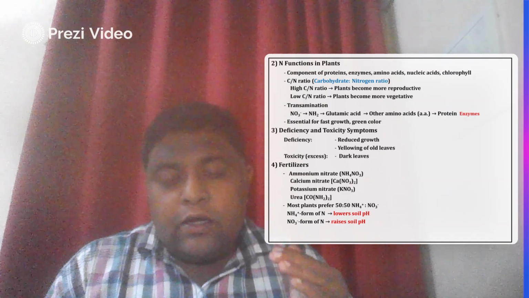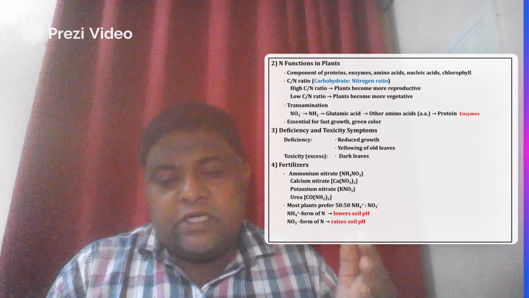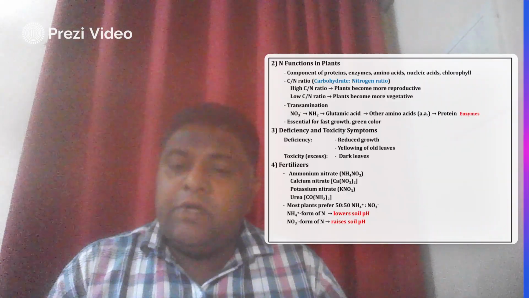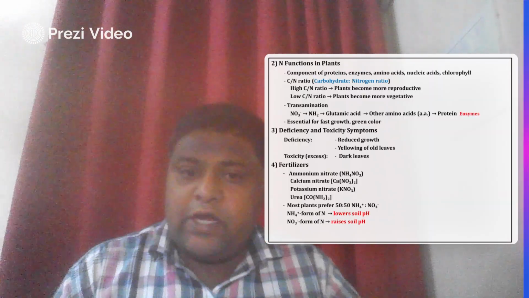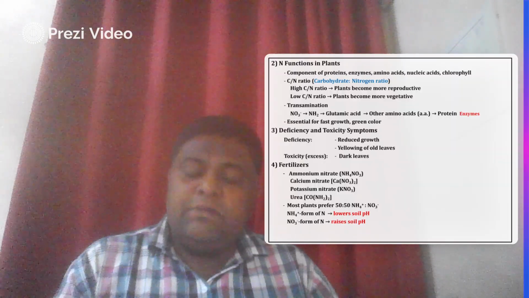If the carbon nitrogen ratio is towards the maximum side, over reproduction takes place, and on the lower side, the plant becomes more vegetative. So we require a definite quantity of carbon and nitrogen in the soil. It is the most important factor. Now we have to discuss the deficiency and toxicity symptoms.